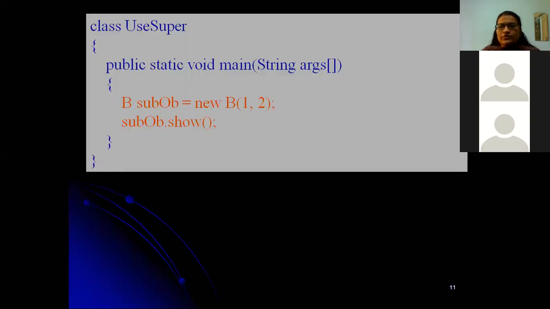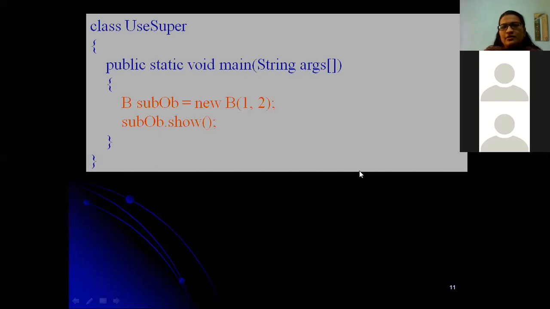In the next class we will discuss multi-level hierarchy. In this class we have discussed the inheritance concept: how to inherit a superclass into a subclass, which is done by using the extends keyword. There is no need for a colon or access specifier. You just have the subclass name followed by the extends keyword followed by the superclass name. Within that you can have any number of variables and methods, and you create an object for the subclass.